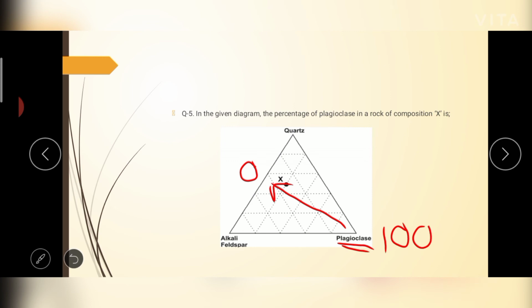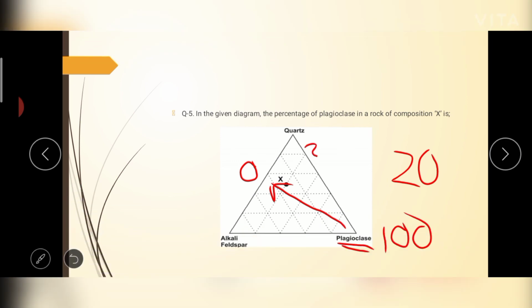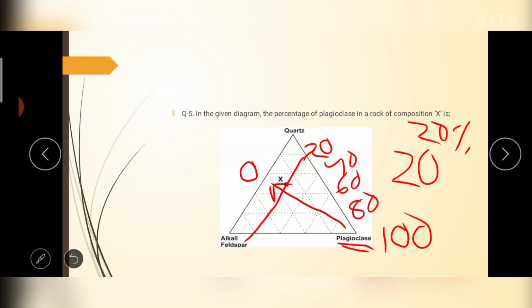But look at this, the triangle has been divided into 5 equal parts. So each part will have how much percentage? 20%. So when we decrease each line by 20, that is 80, this is 60, this is 40, and this line is 20. This is 40, this is 60, this is 80, and this is 100. So this line is of 20%. So here at this point the plagioclase will have 20%. So 20% will be the answer.